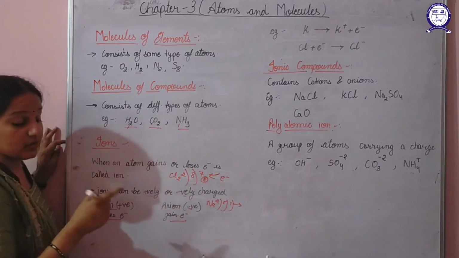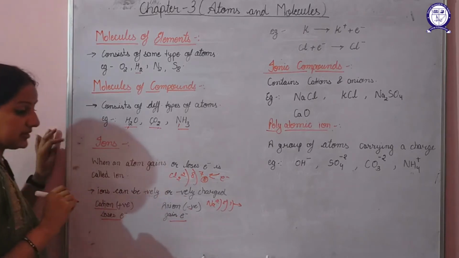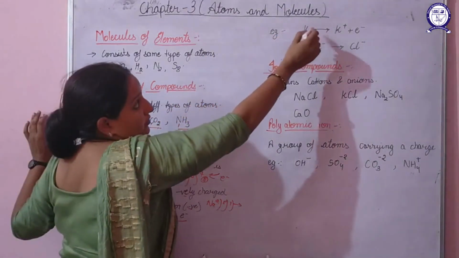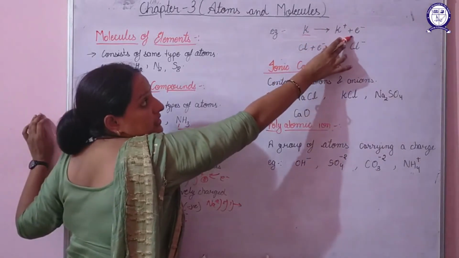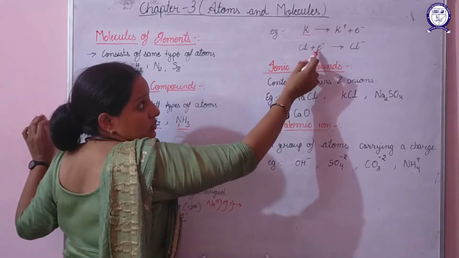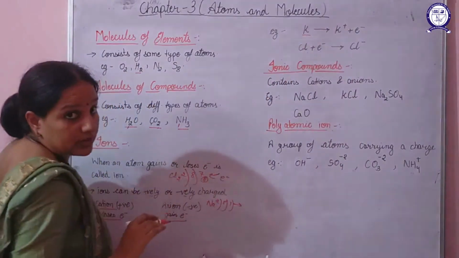And I have explained also why they will lose or gain electrons, because of stability. Now the property of the, let's talk here also, example of potassium. So potassium, in order to gain stability, will lose an electron, and chlorine, in order to gain stability, will gain an electron. So on gaining it requires a negative charge, and on losing it requires a positive charge.